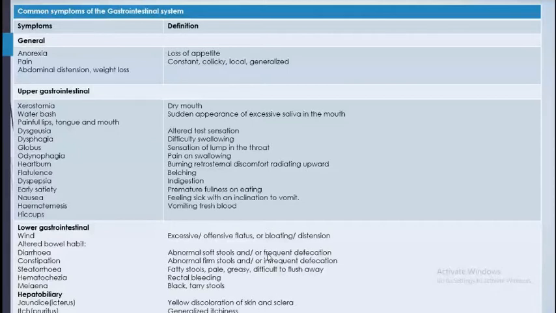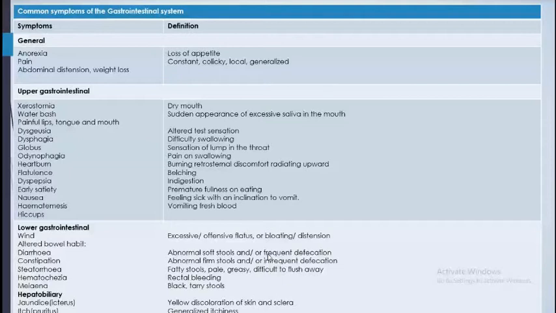COPD patient taking the inhaler steroid and not washing their mouth frequently, they lower the immunity of that part of the oral part. Then they get the candidiasis, the oral candidiasis and the painful mouth, that they cannot eat anything because it's so painful. Dysgeusia, altered taste sensation, dysphagia, that is difficulty in swallowing. Globus, patient feels something like a lump in their throat.